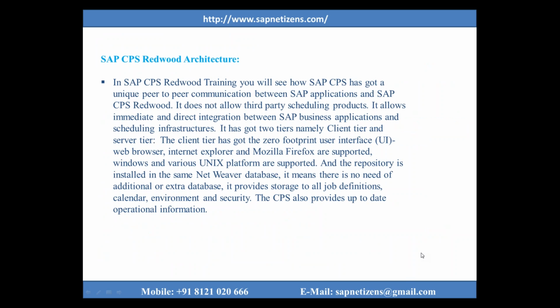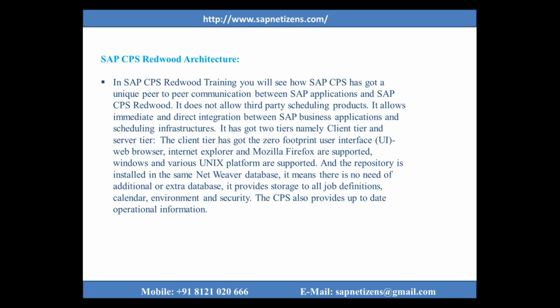The architecture of SAP CPS. In the SAP CPS Redwood training, you will see how SAP CPS has a unique peer-to-peer communication between the SAP applications and SAP CPS Redwood. It does not allow third-party scheduling products. It allows immediate and direct integration between SAP business applications and the scheduling infrastructure. It has two tiers, namely the client tier and the server tier.